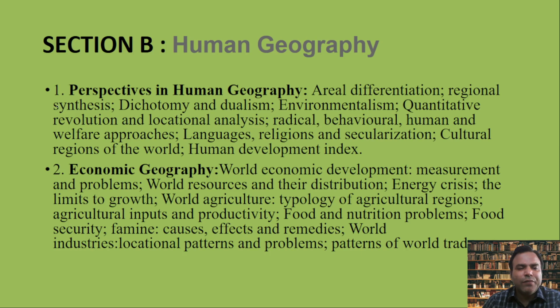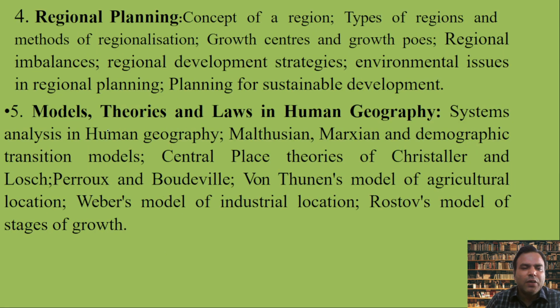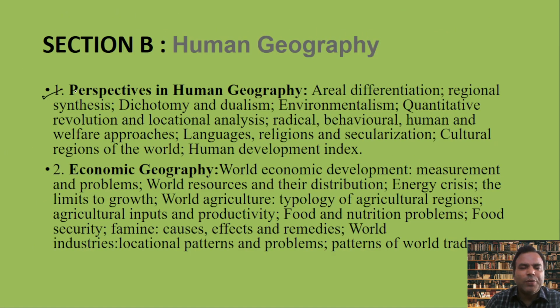The most important focus areas in human geography are unit 1, perspectives in human geography, and unit 5, called models, theories and laws of human geography. So in perspectives in human geography, you develop the thought process.